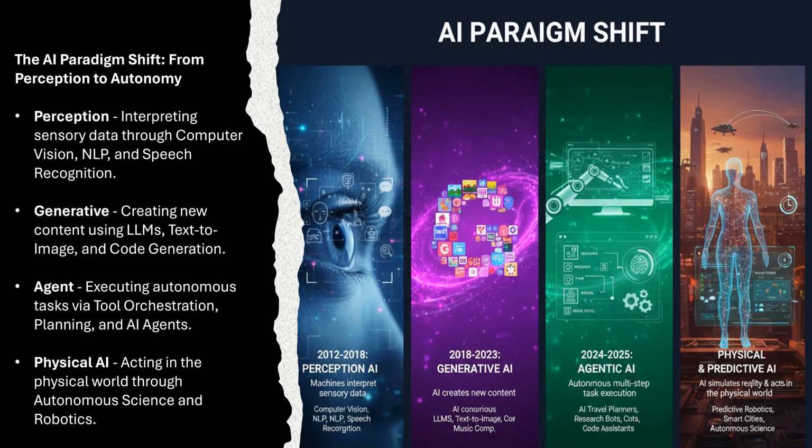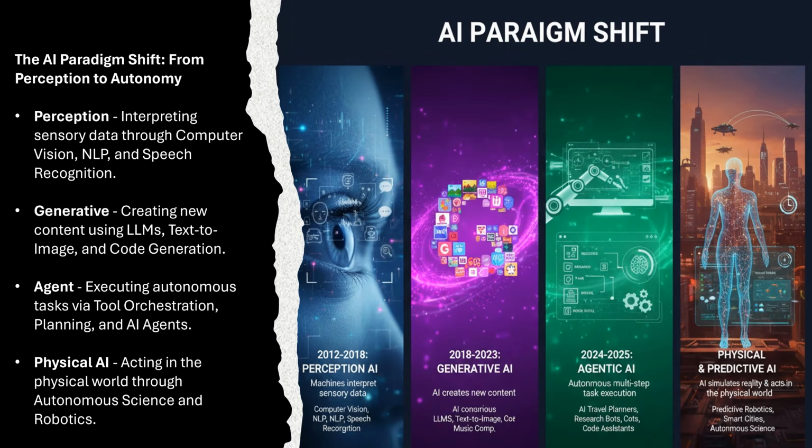So how will AI transform, and how is this paradigm shifting from perception to autonomy? The AI landscape starts from perception, then goes into generative, then agents. Now in 2026 it is physical AI. In perception, AI learns to interpret the world: think of computer vision recognizing faces, NLP understanding the text, and speech recognition turning voice into data.